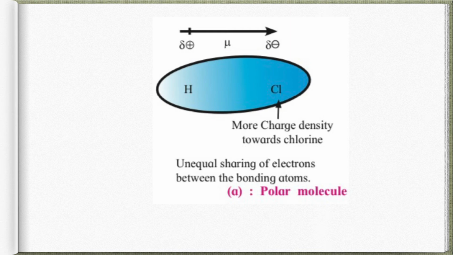So that means where there is more electron density, we normally write down delta negative, and where there is less electron density, we write down delta positive. So the partial negative charge and the partial positive charge is written with the help of a Greek letter called delta. Okay, so whenever there is partial negative charge, we write down delta negative. Whenever there is partial positive charge, we write down delta positive.